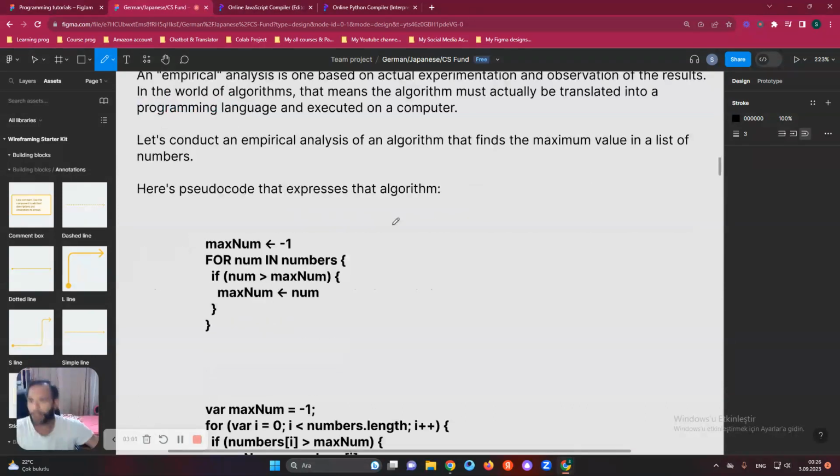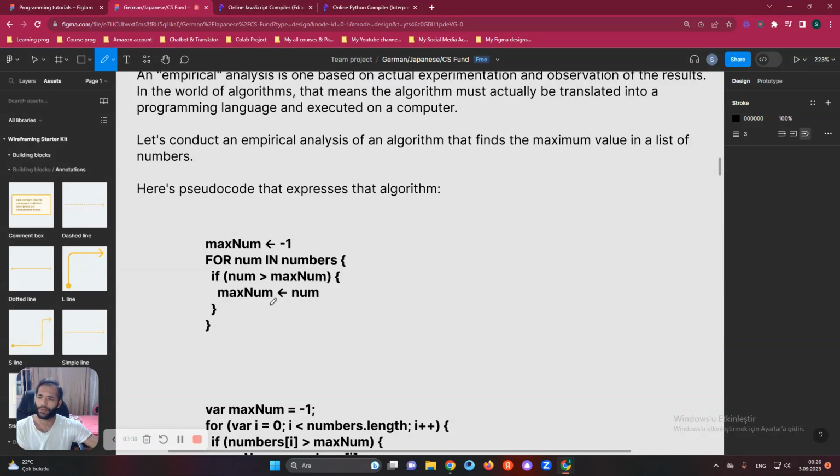Let's do it. Here is the pseudocode that expresses that algorithm. As you see, we have a maximum number, represented with -1. So we have a variable here. In JavaScript we can say let. We can use let because if we use const, then we cannot get the output in a good way, as I explained before in another course of mine.